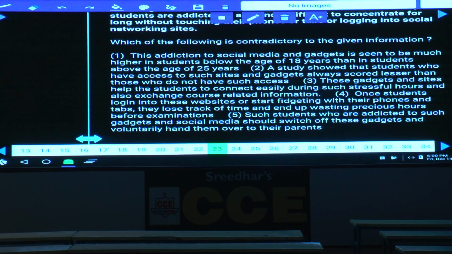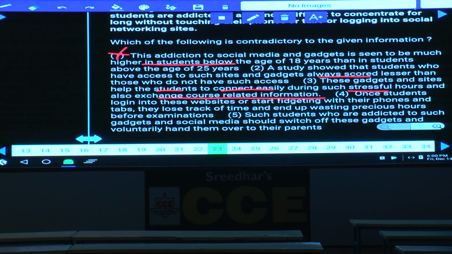Now the first one, this addiction to social media and gadgets is seen to be much higher in students below. Here it is talking about this one. And a study showed that students who have access to such sites and gadgets always score lesser than others. That means it is again strengthening the argument. And the third one, these gadgets and sites help the students to connect easily during such stressful hours and also exchange course related information.